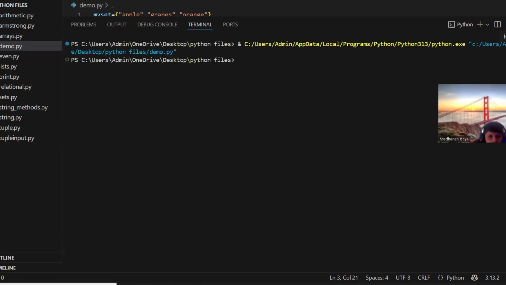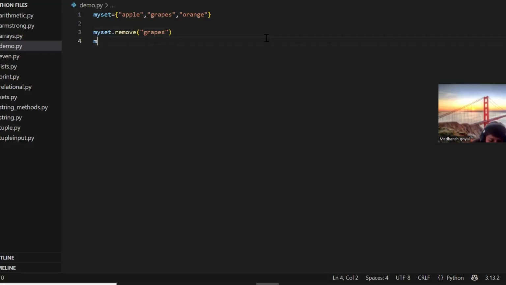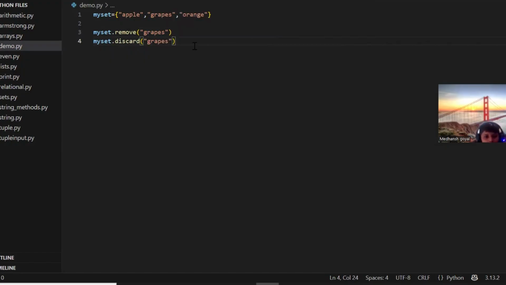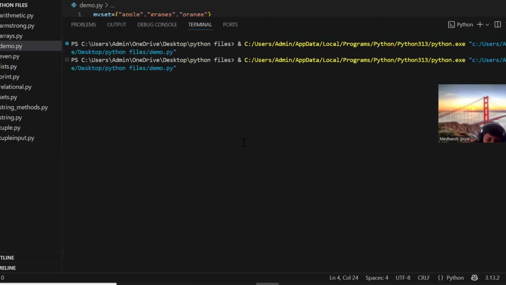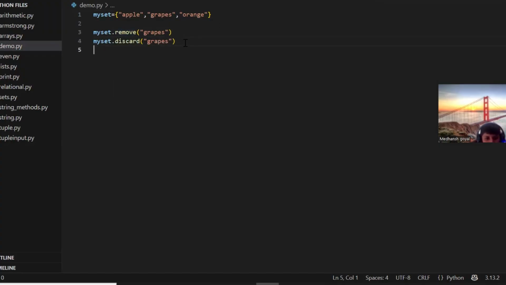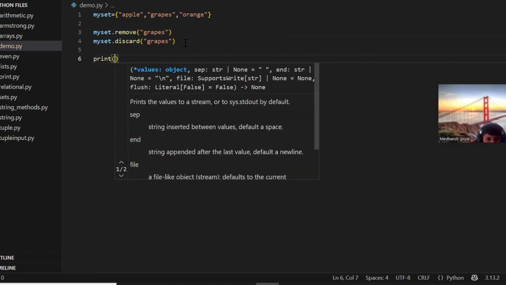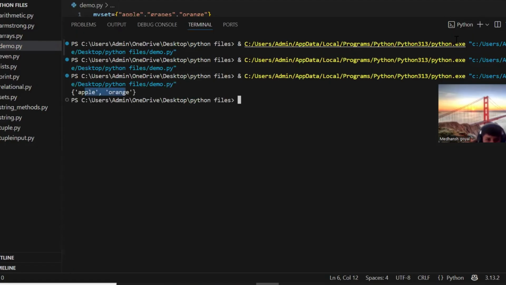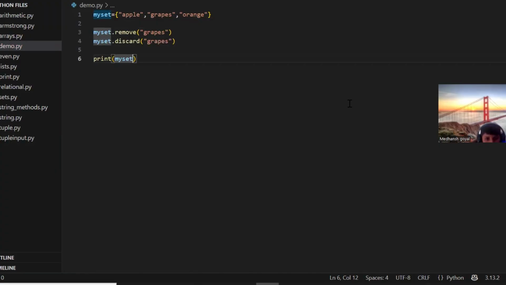Or you can use the discard method. Let's say I'm using this again. I'm using discard method on grapes. Discard method will not give me an error if the item does not exist. It will simply run the program, no error. But if you have used remove and the item does not exist, it will give you an error. Now you will see the item has been removed, only two items are left. So two methods to remove the item: remove and discard.